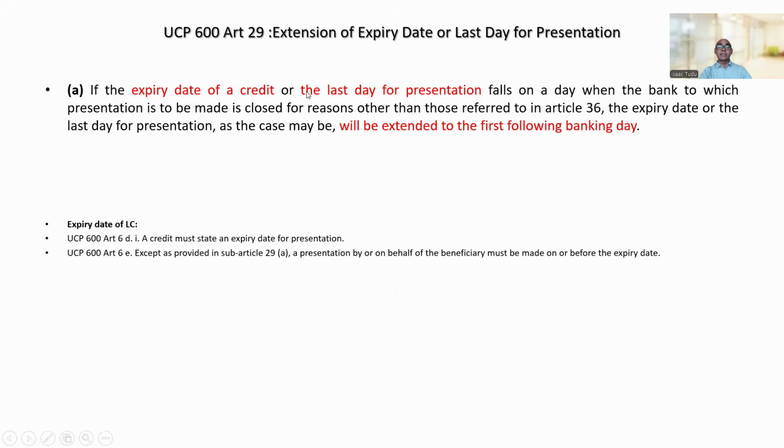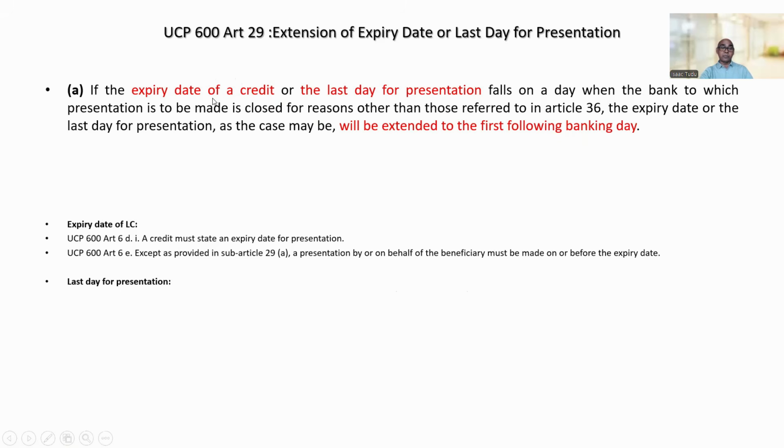Fine. The next term is last day for presentation. If the LC requests presentation of a transport document and the latest date of shipment is given in the LC, then the shipment must be completed on or before the latest date of shipment, right? If the LC requests presentation of a transport document but does not indicate a latest date of shipment, in that case, shipment and presentation must be completed on or before the expiry date of the LC, right?